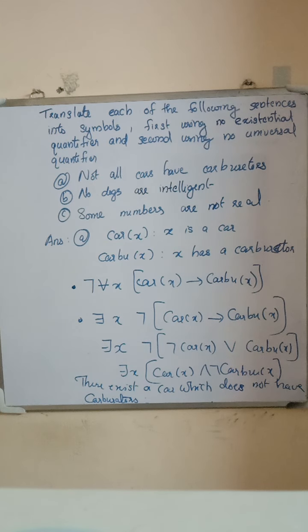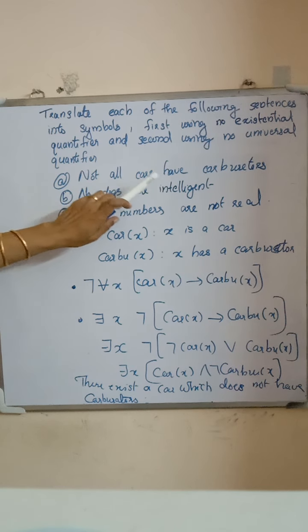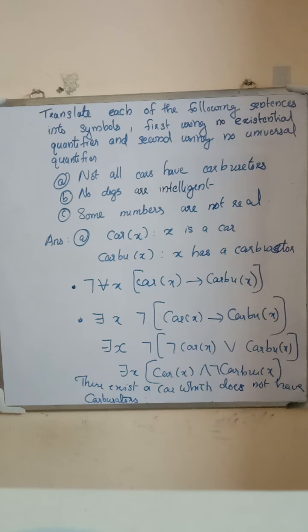Next problem. Translate each of the following sentences into symbols, first using no existential quantifiers and second using no universal quantifiers. Okay. Not all cars have carburetors.